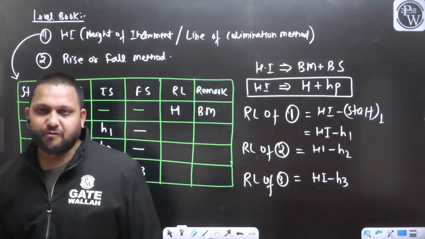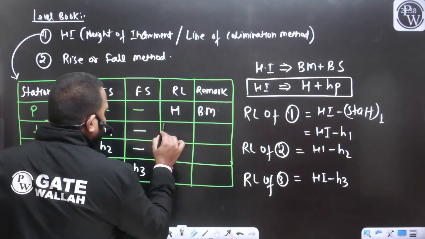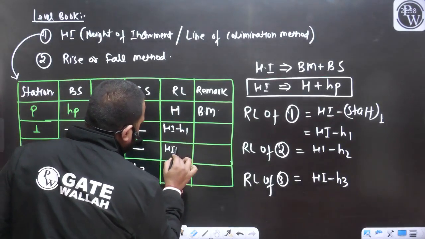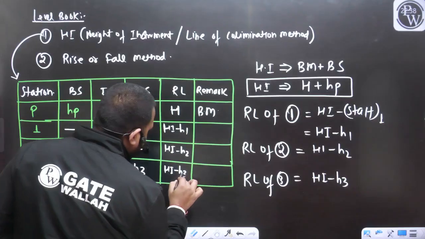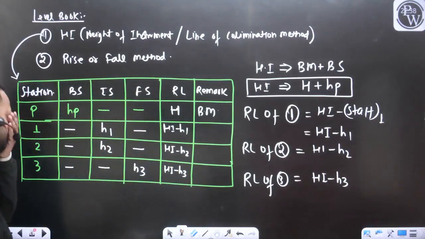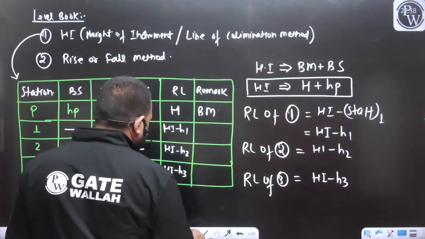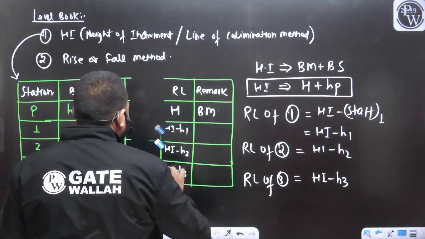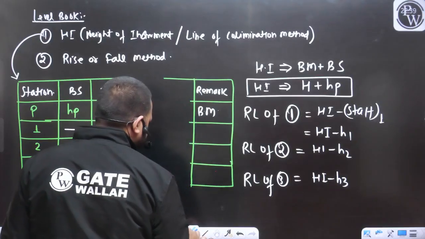So if I want to find out the RL of point 1, it will be equal to HI minus H1. This is going to be HI minus H2, and this will be equal to HI minus H3. Okay, so we have missed one term here. Just wait. We have missed one column, so there must be one more column. Let me correct this.